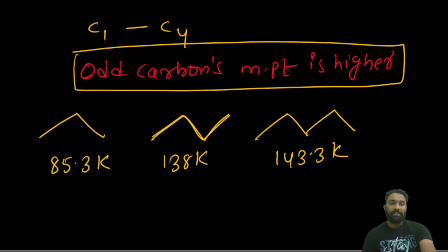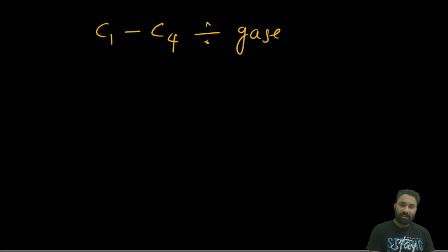Done. Next, their nature. What is the nature? C1 carbon to C4 carbons are gaseous. Then C5 carbon to C17 carbons are liquids.